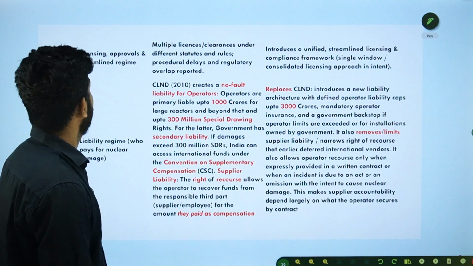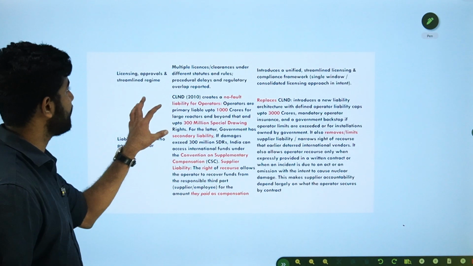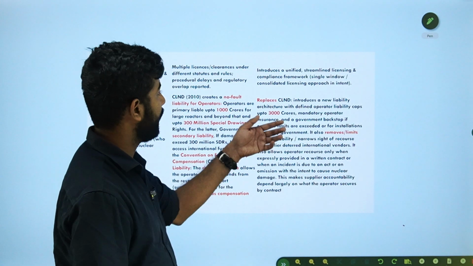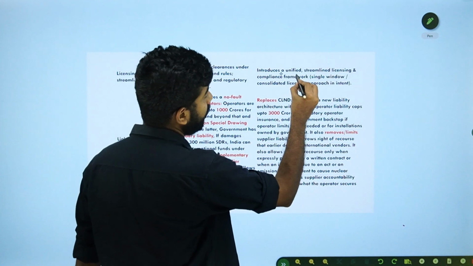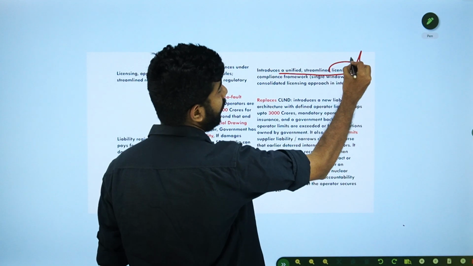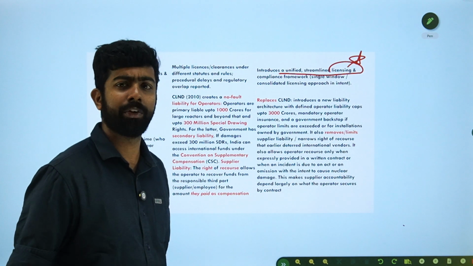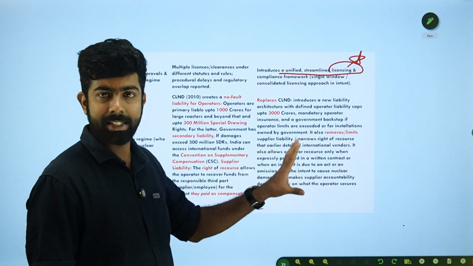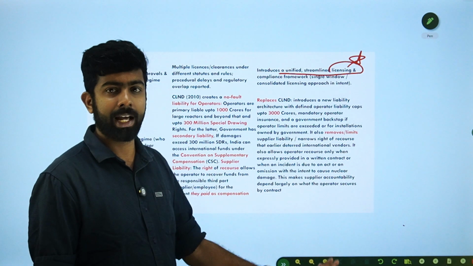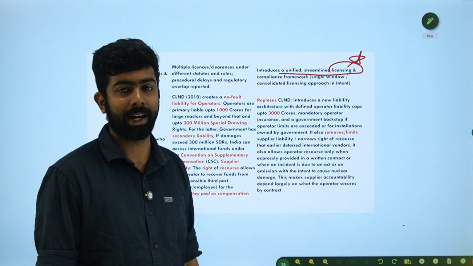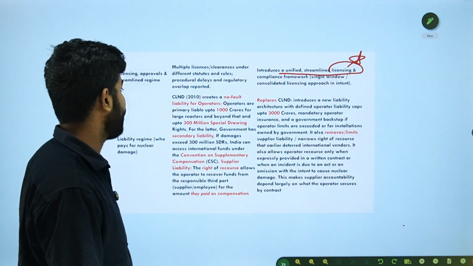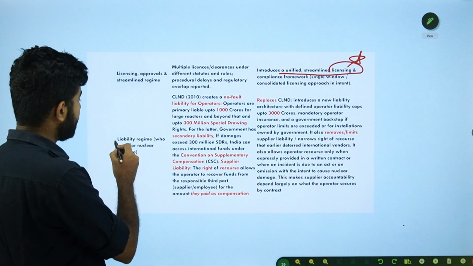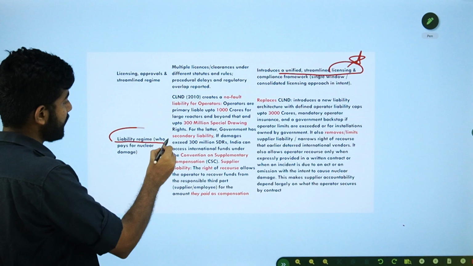Now licensing: we can see multiple licenses were there. Here it is a unified licensing, which is something government is trying to do in various sectors. So they may say compare and contrast the nuclear governance regime and the governance regime under the Shanti Act. They can ask, so please be ready for those kind of comparisons, right? This is the most important change.